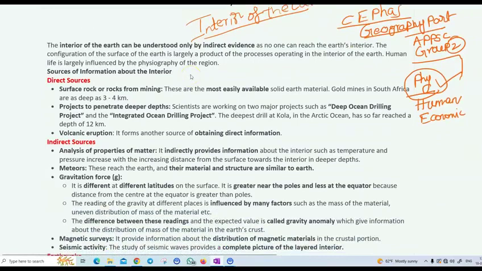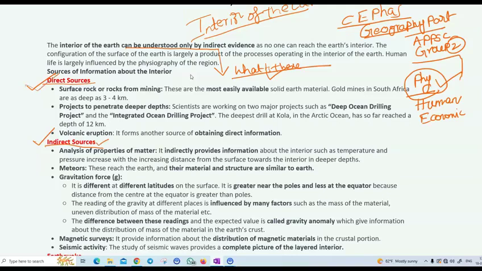When we talk about the interior of earth, the question that comes to our mind is: what is there in the earth? In order to answer that question, we need some sources. We differentiate those sources into direct sources and indirect sources. Direct sources are the sources which we can see directly, which tell about the results of a few experiments. And indirect sources are the sources of different matters. Okay, let's discuss one by one.